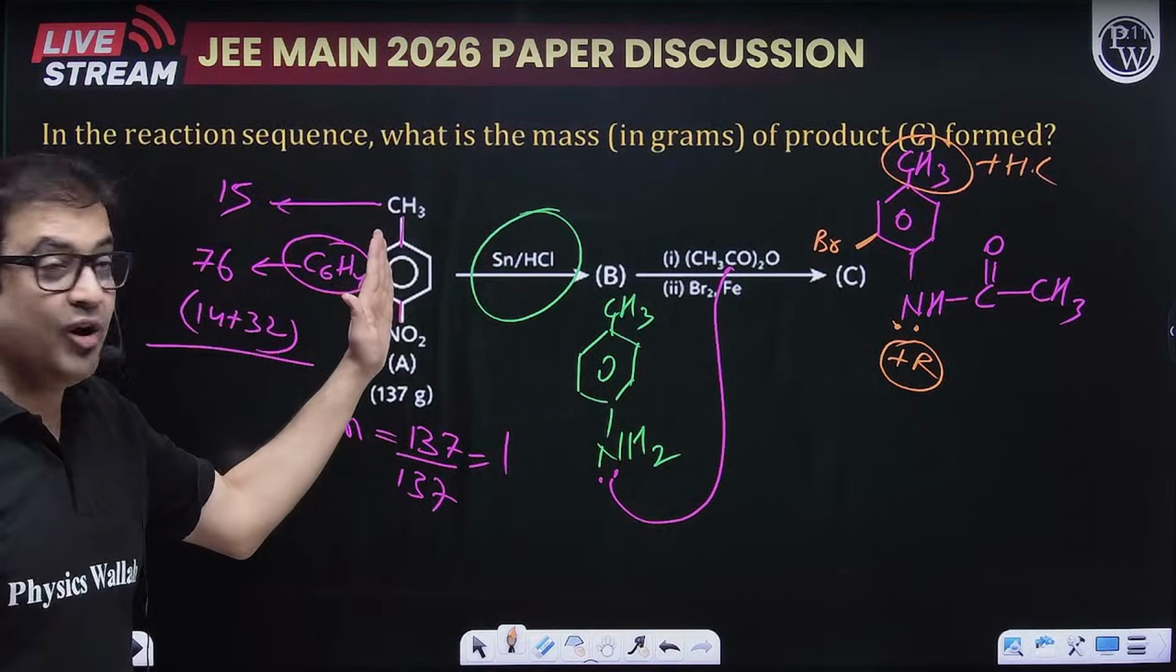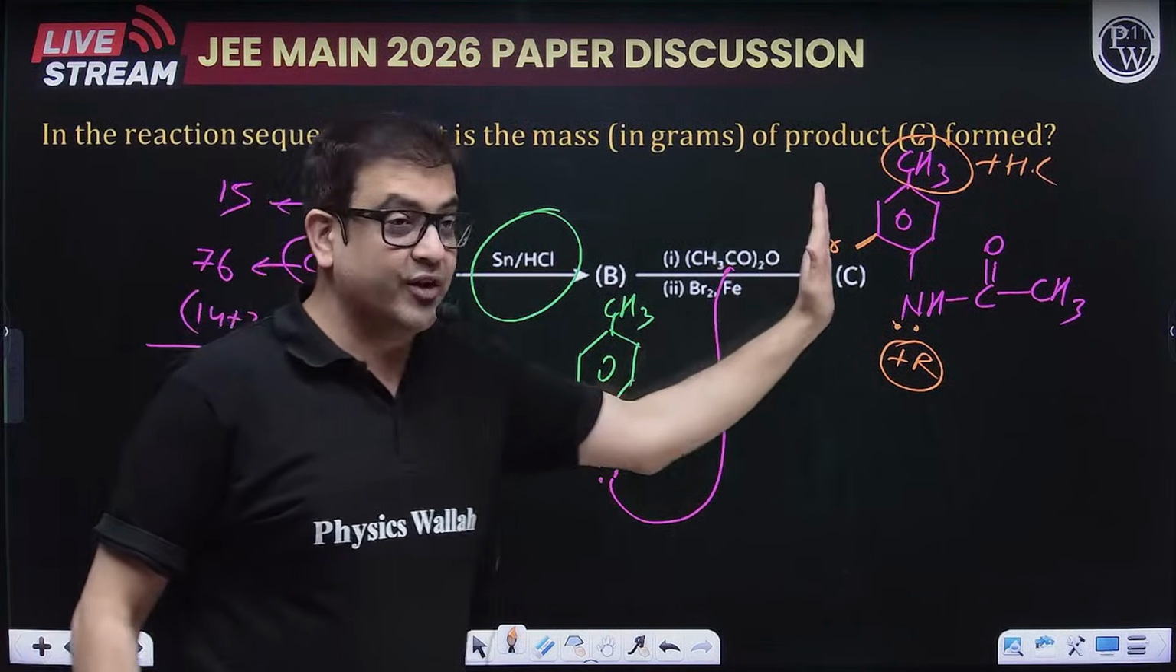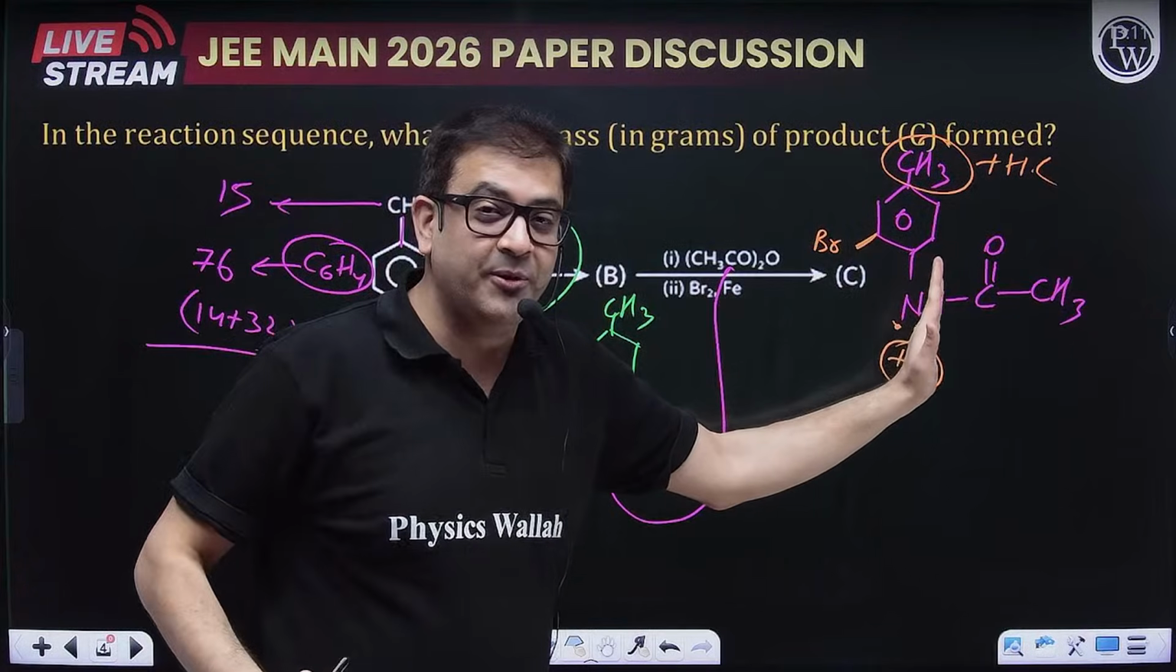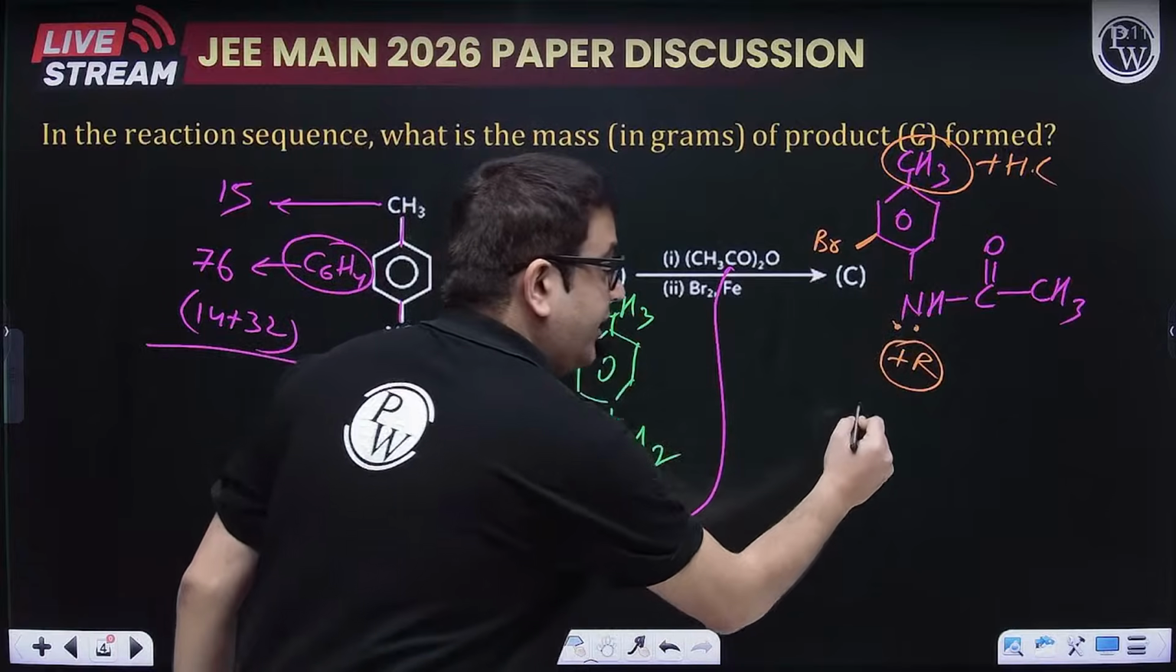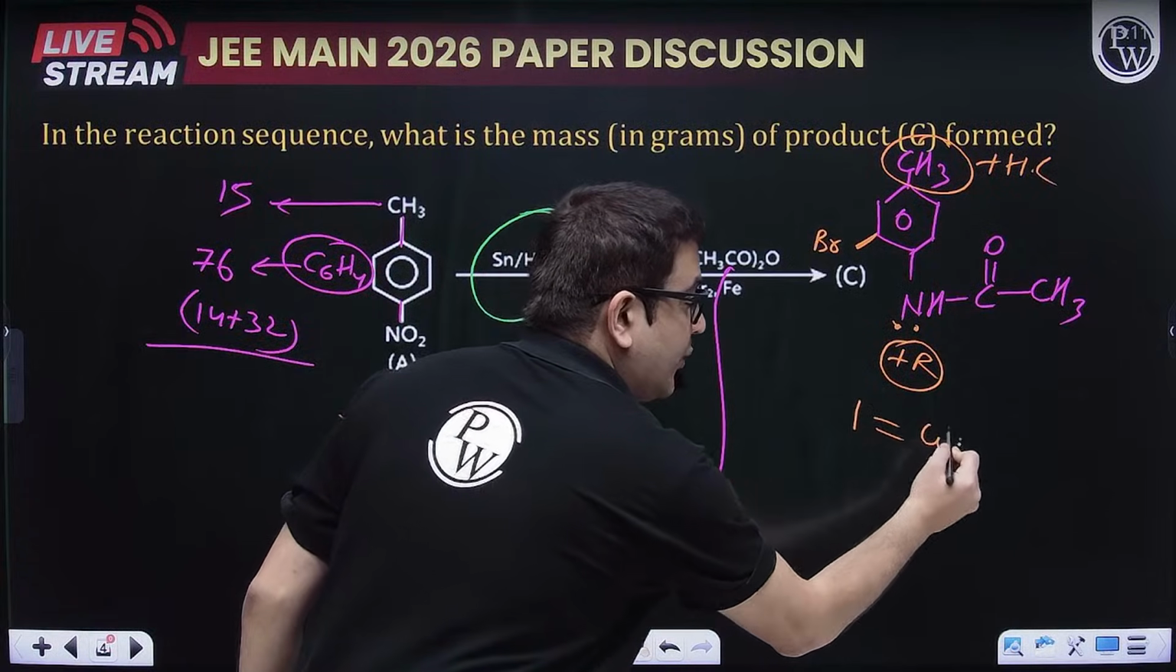So if 1 mole of this is reacted, 1 mole of that is produced, so the product produced is 1 mole. But you are asked the weight. So what will be the weight? Number of moles is equal to weight upon molar mass.